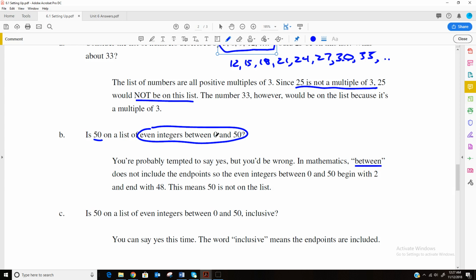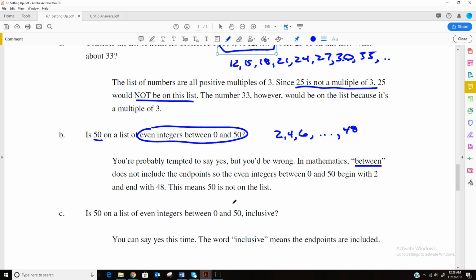If they wanted to include those, they would say between 0 and 50 inclusive, or including the endpoints, or something like that. Since they didn't do that, they really mean 2, 4, 6, and then up to 48, but not including 50. So 50 is technically not in this set.